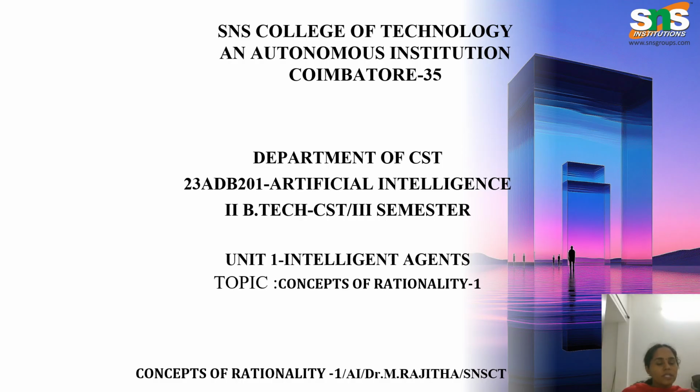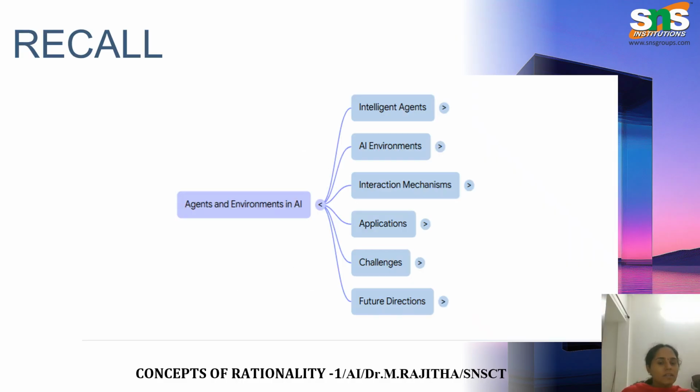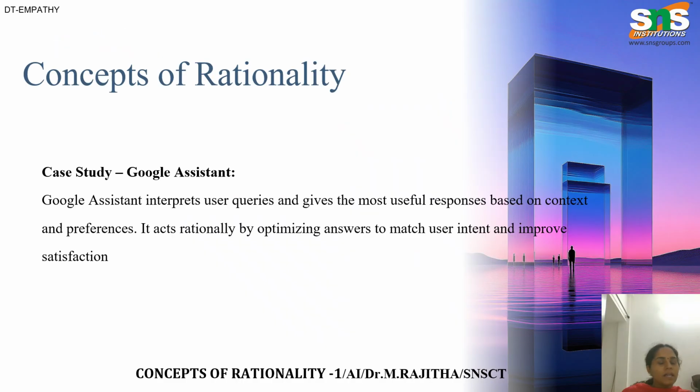Today we're going to see about the concept of rationality in part 1. So, what is rationality? This is the mind map for rationality. Rationality means making logical and reasonable decisions instead of emotional decisions. A rational person or AI system always thinks about which action would produce the best outcome.